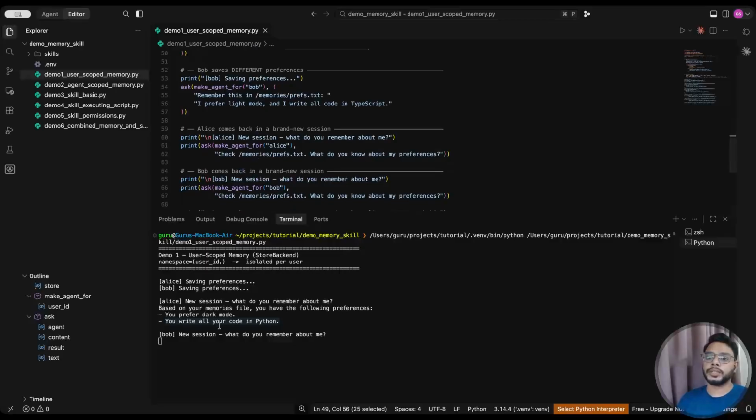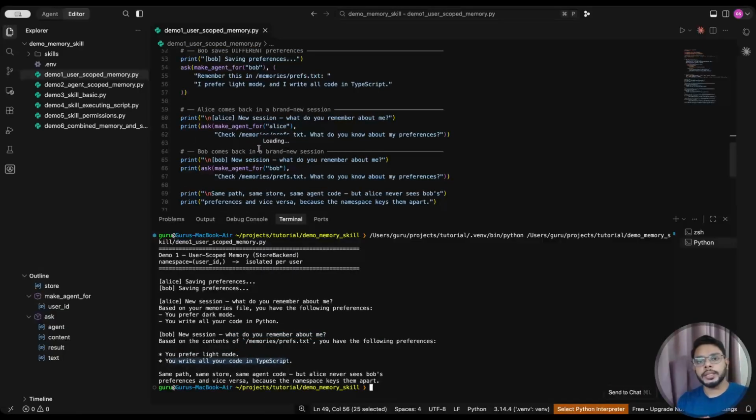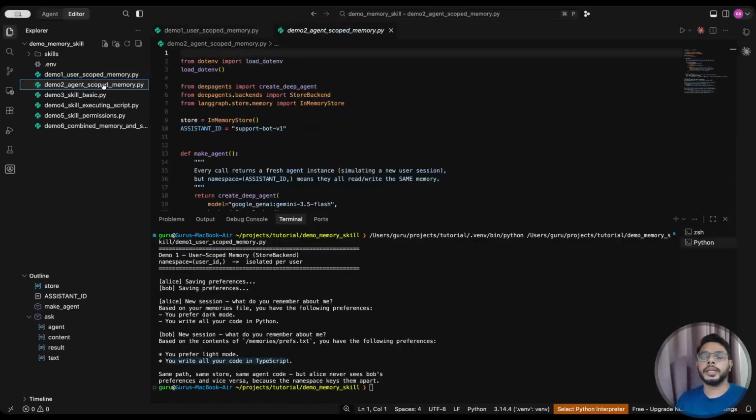Now again, it is checking for second user. New session. What do you remember about me? Okay. So here you prefer light mode. You write all code in TypeScript. So here the memory is separated on user level. Each user has its own memory. Okay. Now the second one is agent scope.